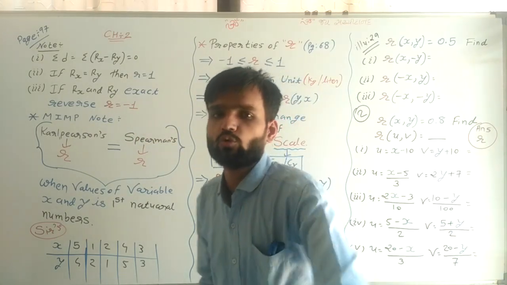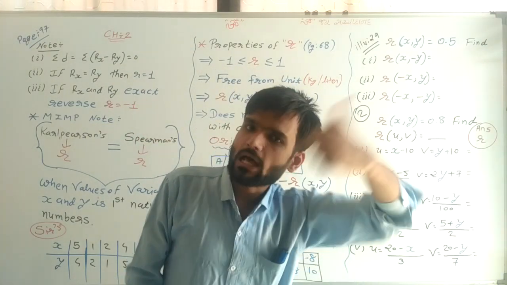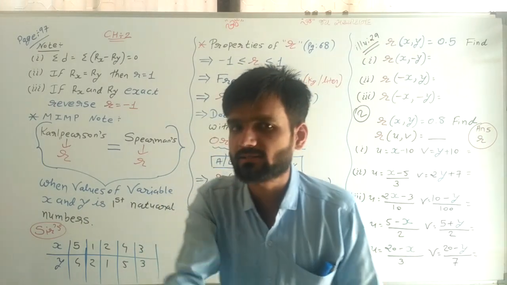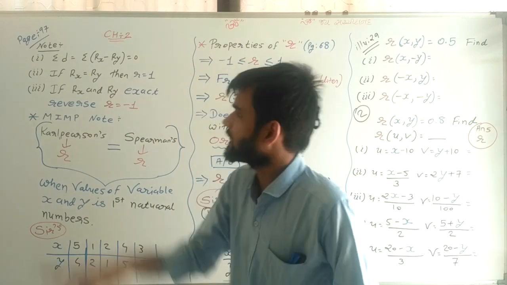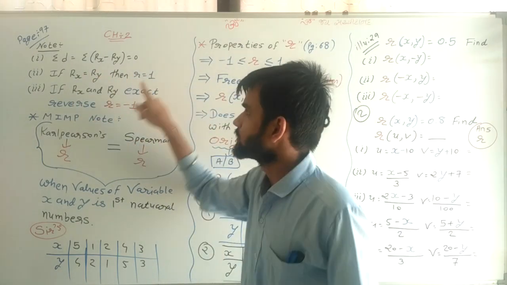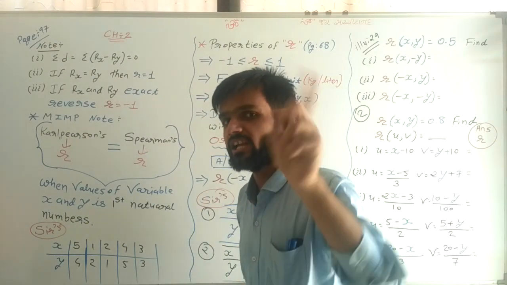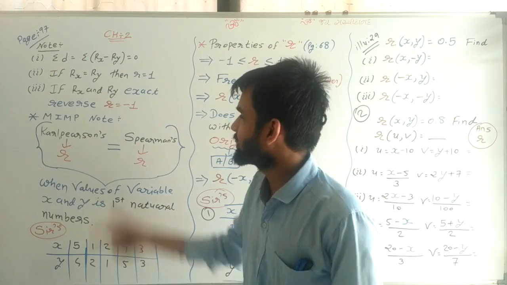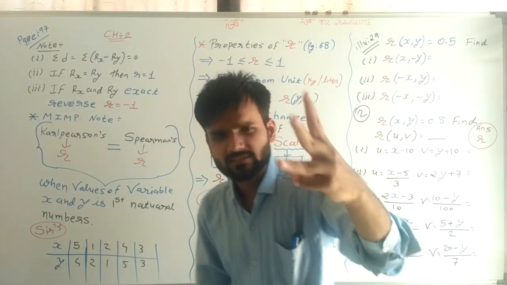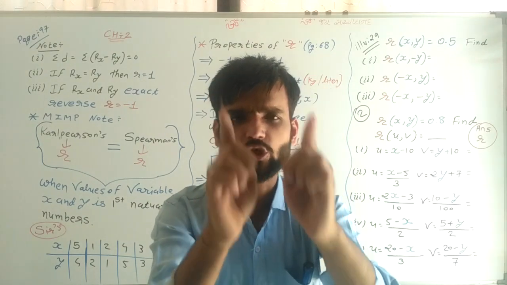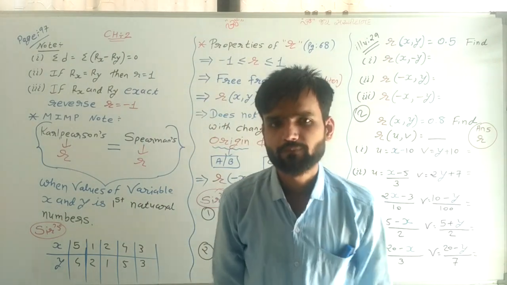And that is also my question from the last lecture. If you have done those 2 sums, then you can understand: if ranks are the same, R is equal to 1. Rx and Ry same, then R is equal to 1. And if they are exactly reverse, R is equal to -1. These are the 3 notes which are very important in your examination.